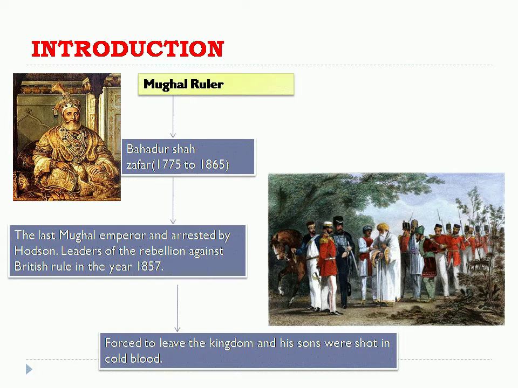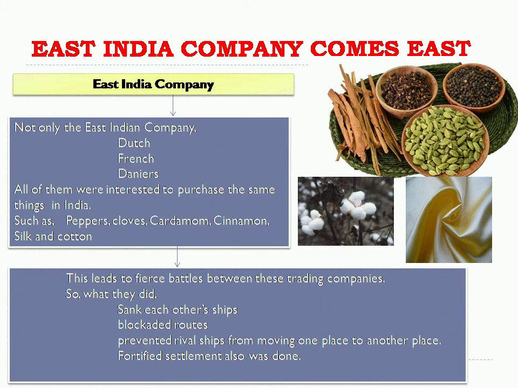See the next one. So far we have seen about the Mughal rulers. At last, what happened to their power? Now we are going to see the East India Company comes east. See, children, this East India Company came from England in the year 1600 by the order of Queen Elizabeth I. She granted them permission to trade with Eastern countries.